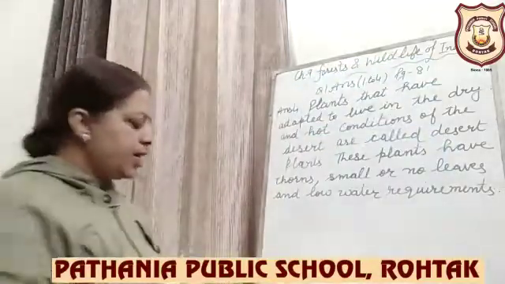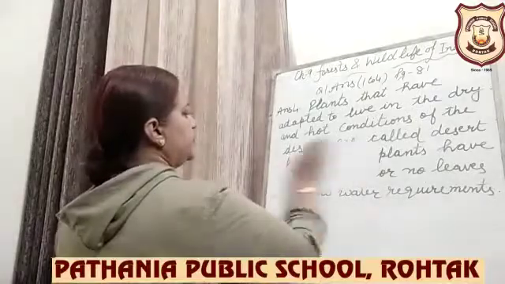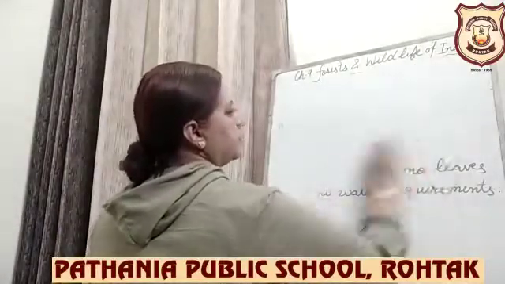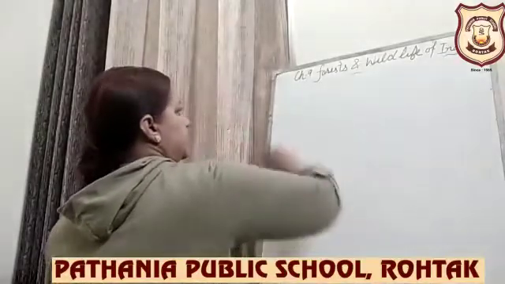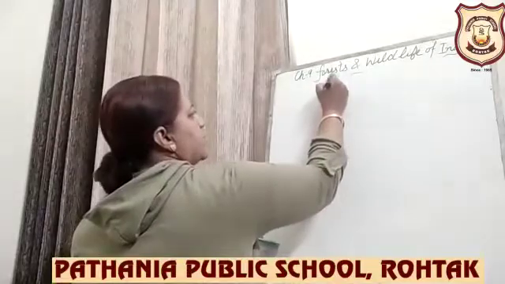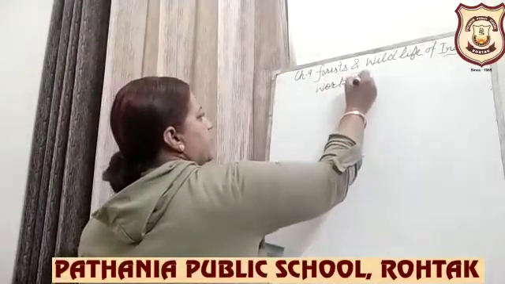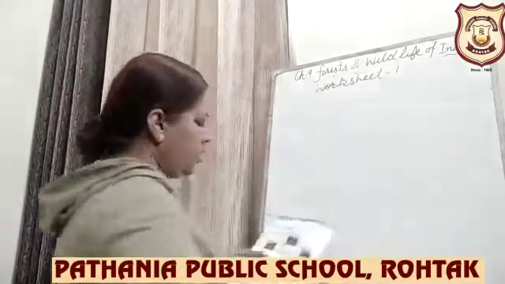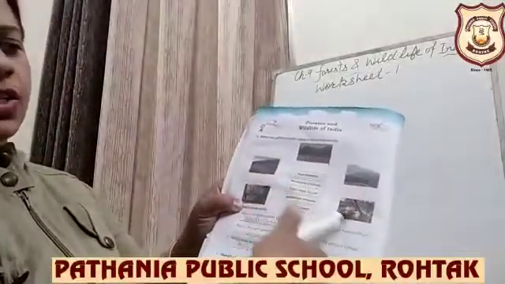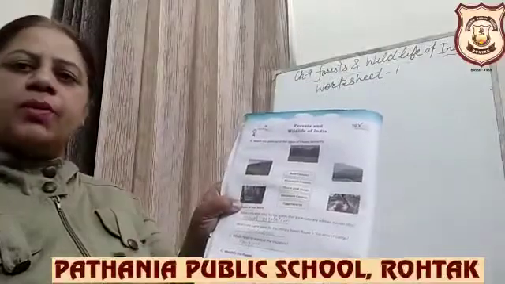Okay, so let's start. Worksheet number 1. Okay, here are few pictures and you have to match with the pictures, names of the forest.